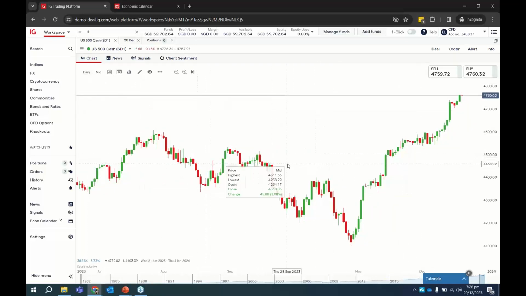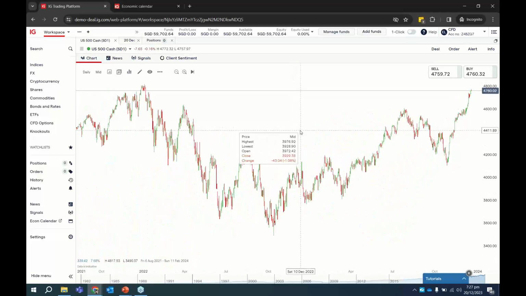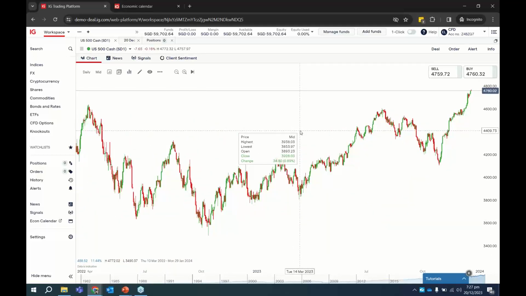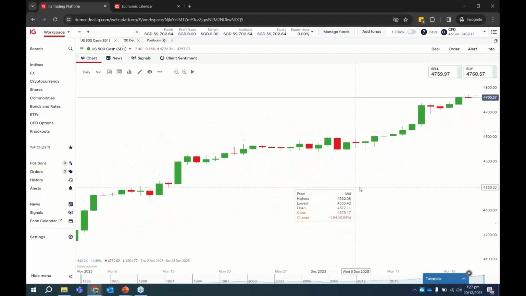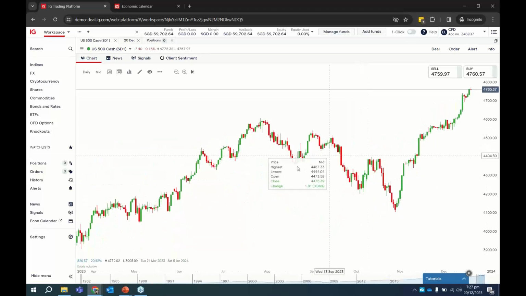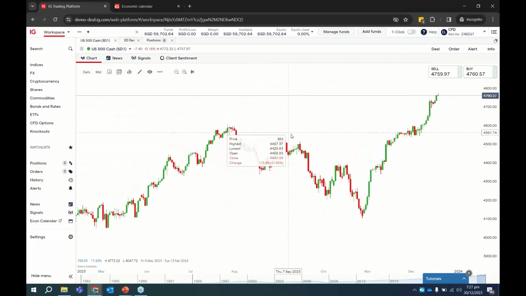If you want to zoom in and zoom out, what you need to do is to just scroll your mouse. If I scroll down, you notice that the chart zooms out, so it gives me a bigger view and more historical price. If I want to zoom in, I just scroll up, and it zooms in. So just play around, zoom in and zoom out. You'll be able to learn how to do this in no time.